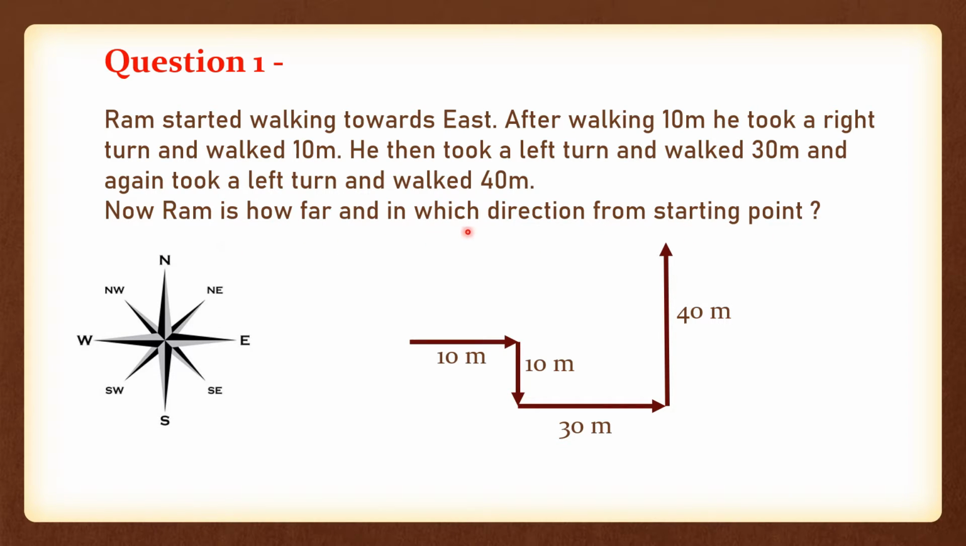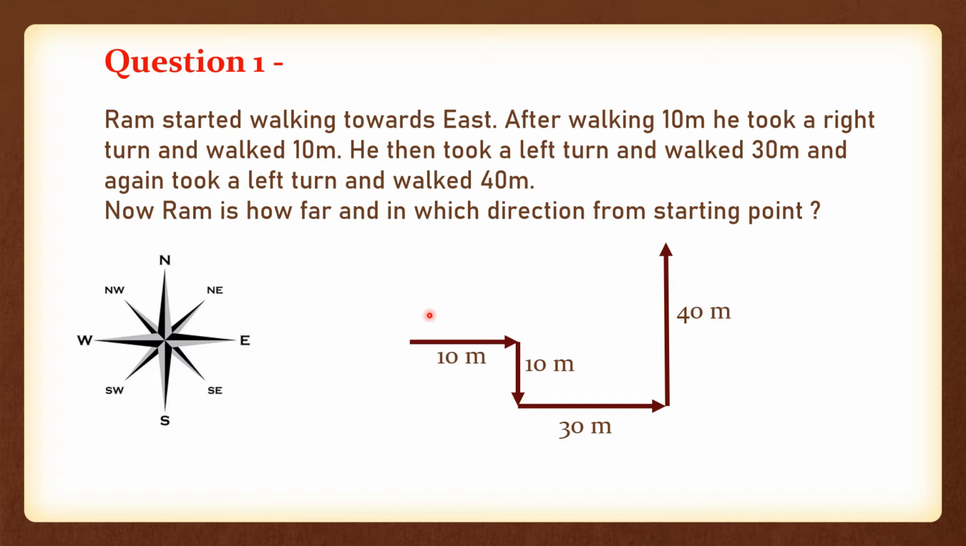So the question is asking you two things. How far is Ram means the distance between the starting point and the ending point, and in what direction with respect to the starting point. When I say in which direction from the starting point, it means you need to keep this reference compass here, and then check in which direction the ending point is. That will be your answer.